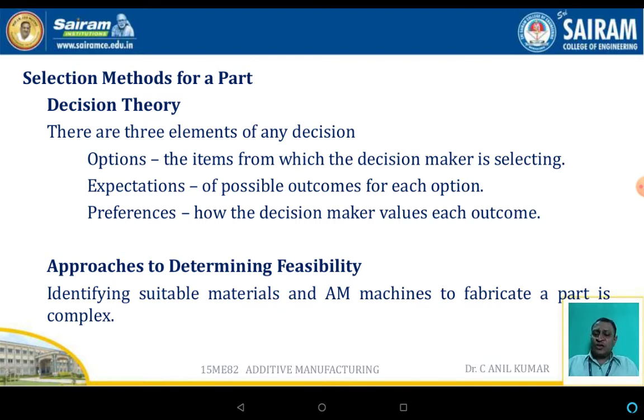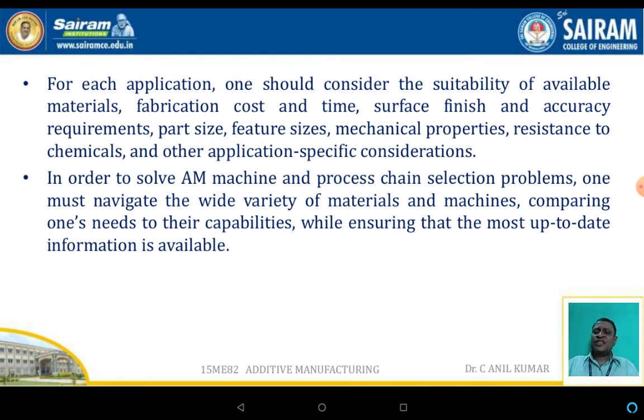The approach to determine feasibility, identifying the suitable material and the additive manufacturing machine to fabricate the part, is a complex process. For each application, one should consider the availability of the material, fabrication cost and time, surface finish and accuracy requirements for the part, features and mechanical properties, resistance to chemicals, and other application-specific considerations.